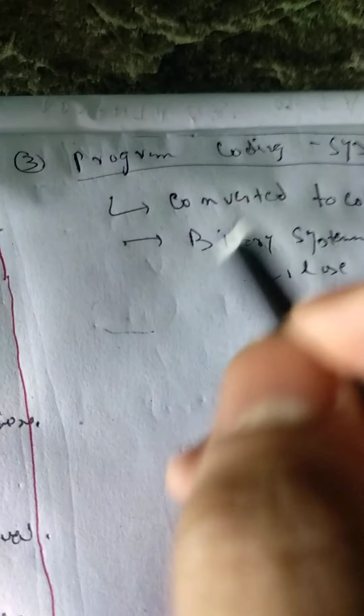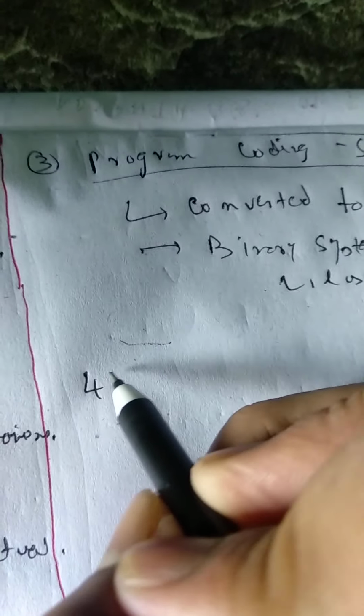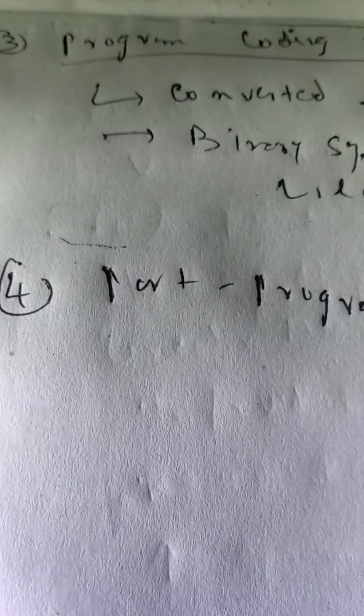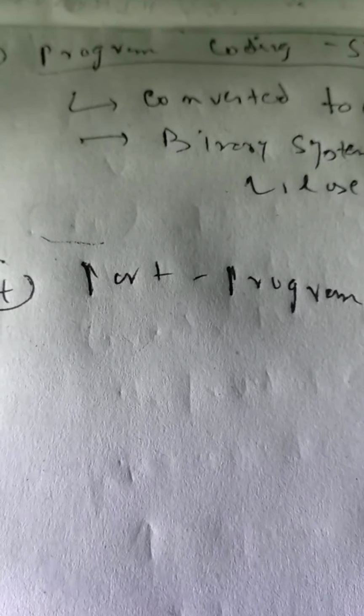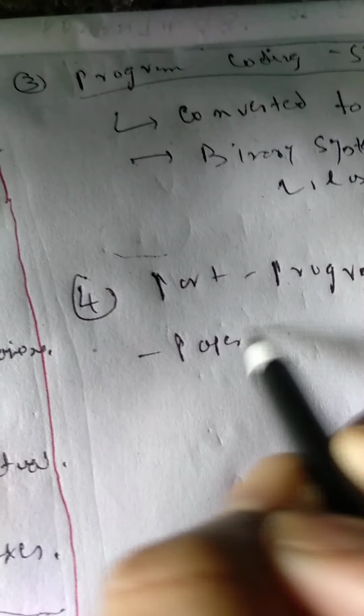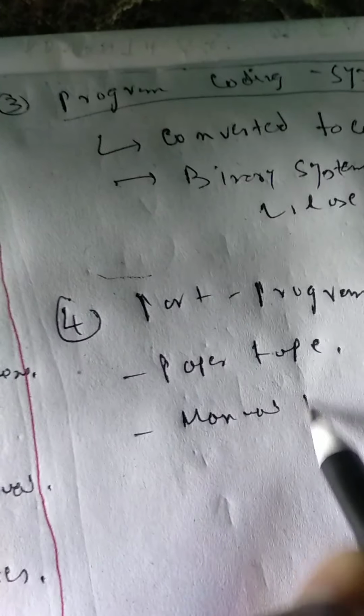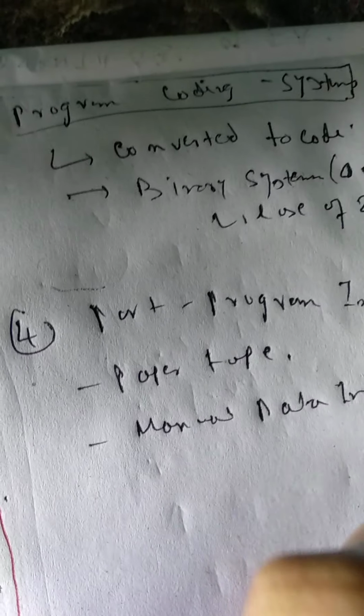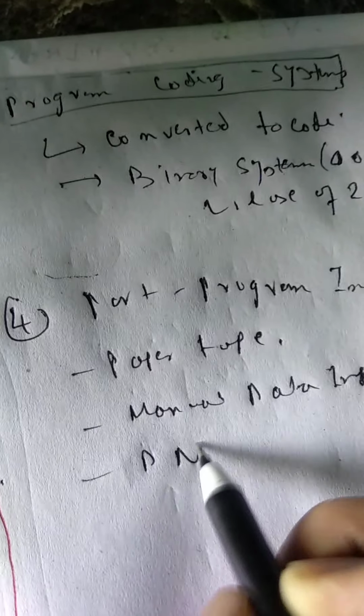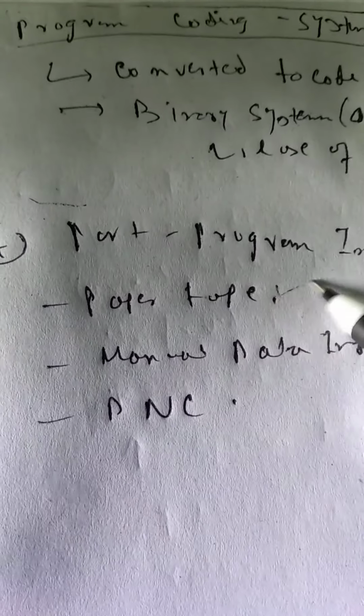So the fourth part is the part program input. We use a variety of methods so that the program after preparing can be entered into the machine control for execution, and the various methods are like this: paper tape, manual data input, and direct numerical control, or DNC. These were used in earlier days, not now.